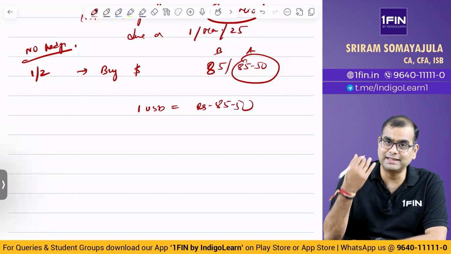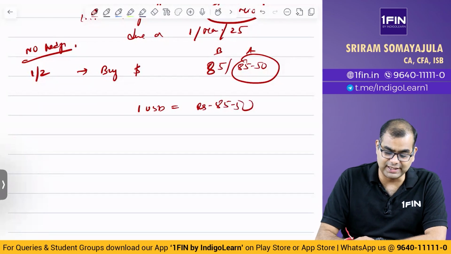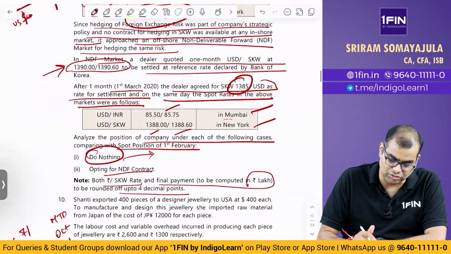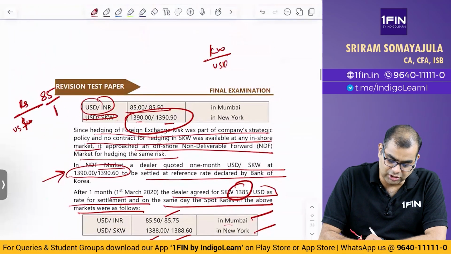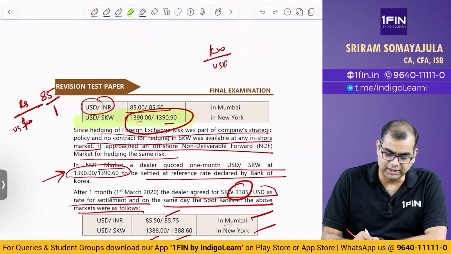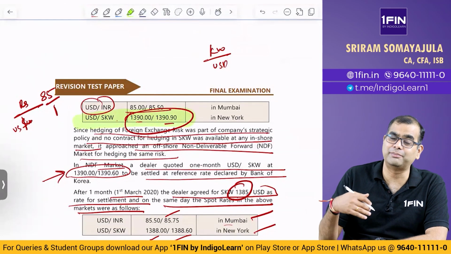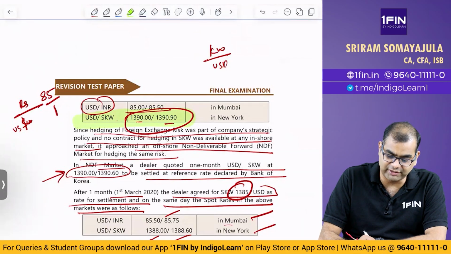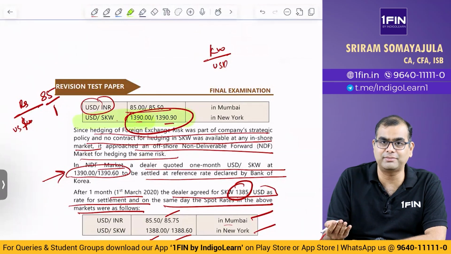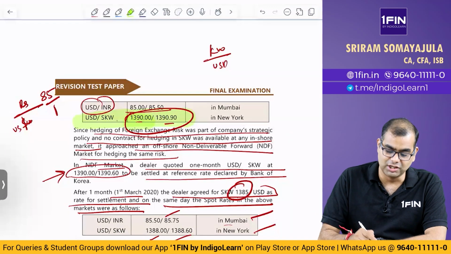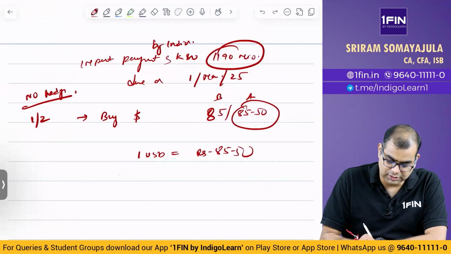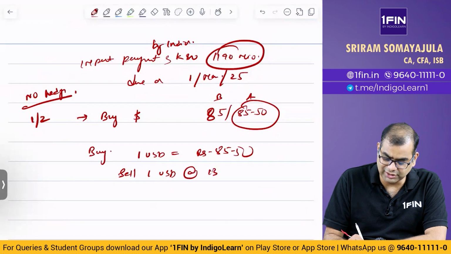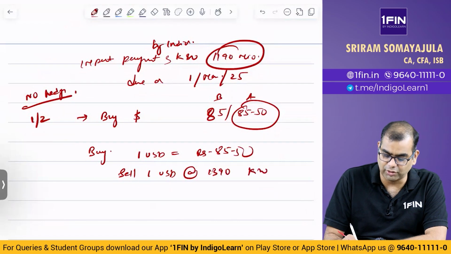Then you will sell the dollar. What is the base currency here again? When you are selling the dollar, the base currency is dollar only. The banker bids to buy the base currency, and here you are selling, meaning the banker is buying. So which quote is relevant? The bid quote, because the banker is bidding to buy the base currency dollar. So 1390 is applicable. Buy 1 USD at 85.5, sell 1 USD at 1390 Korean won.